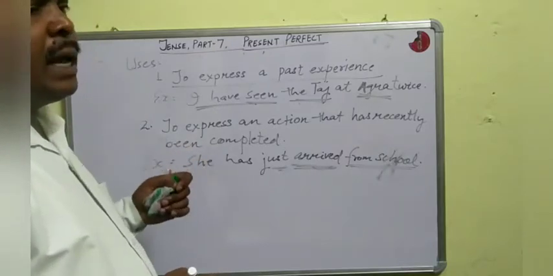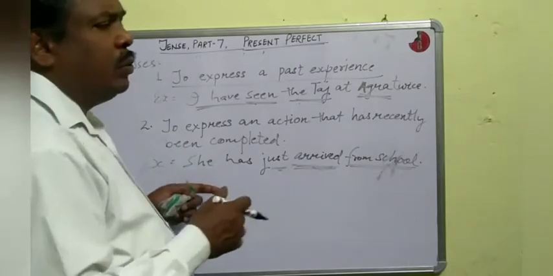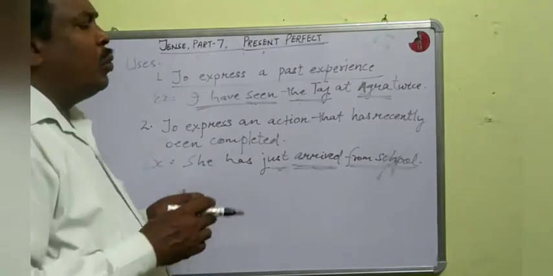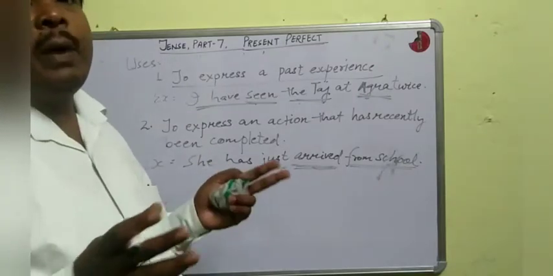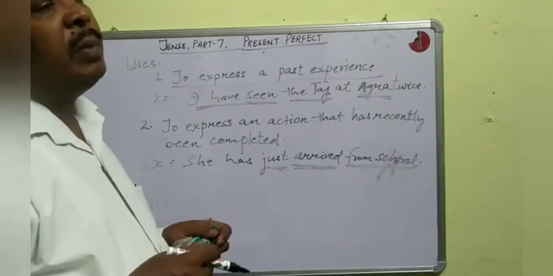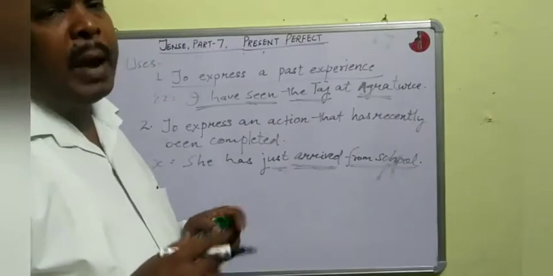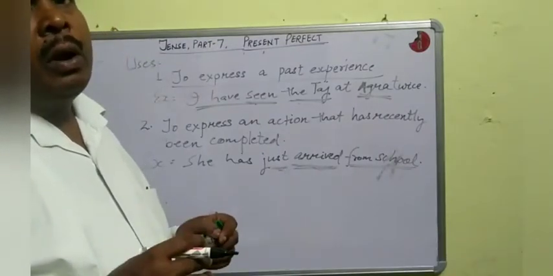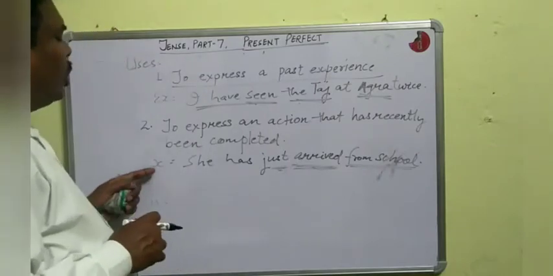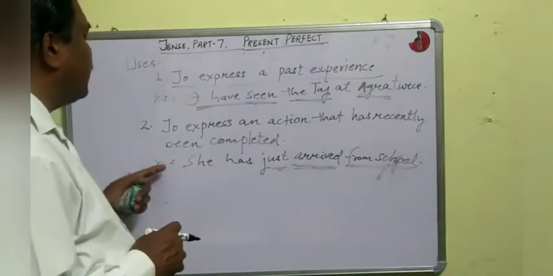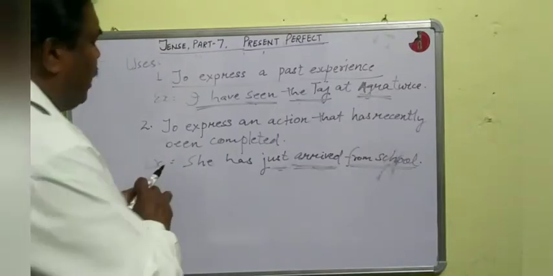If in the sentence there are adverbs or adverbial phrases, then we use present perfect. Not always, but sometimes we also use past indefinite for some adverbs or adverbial phrases. Okay. So to express an action that has recently been completed, we use present perfect tense. Next,